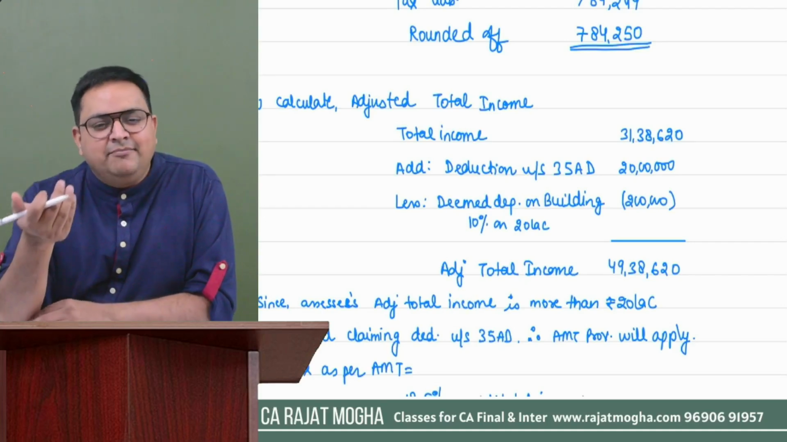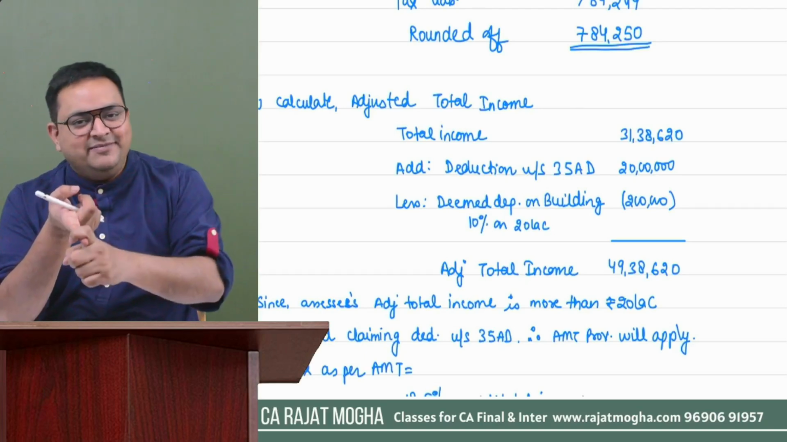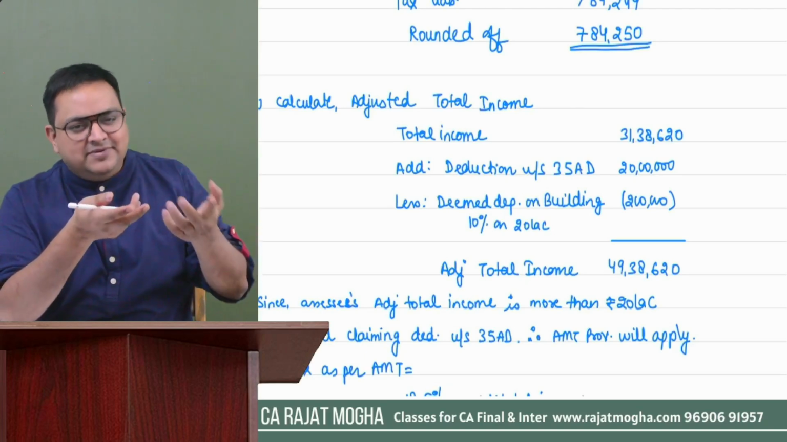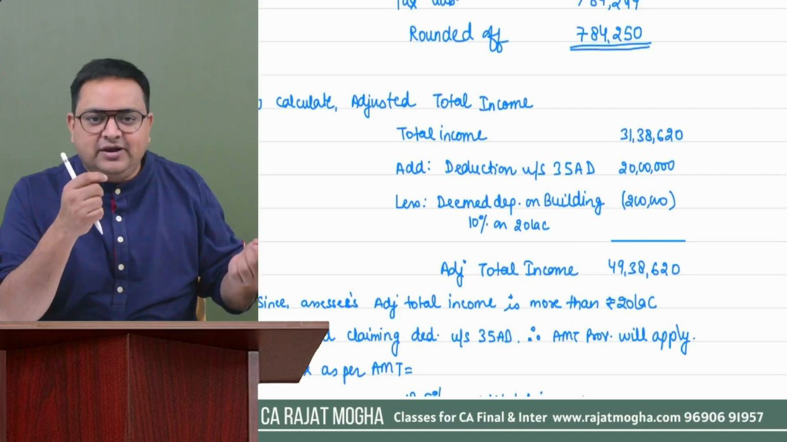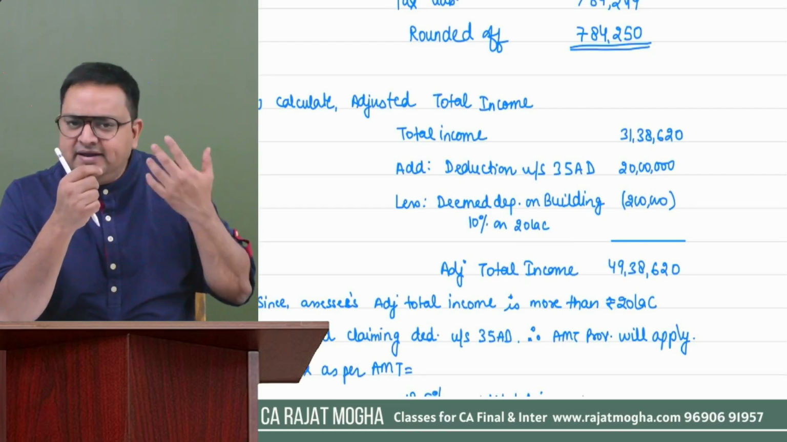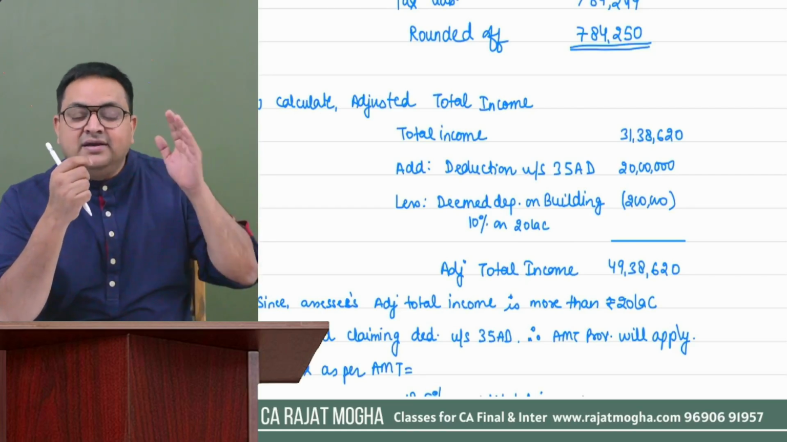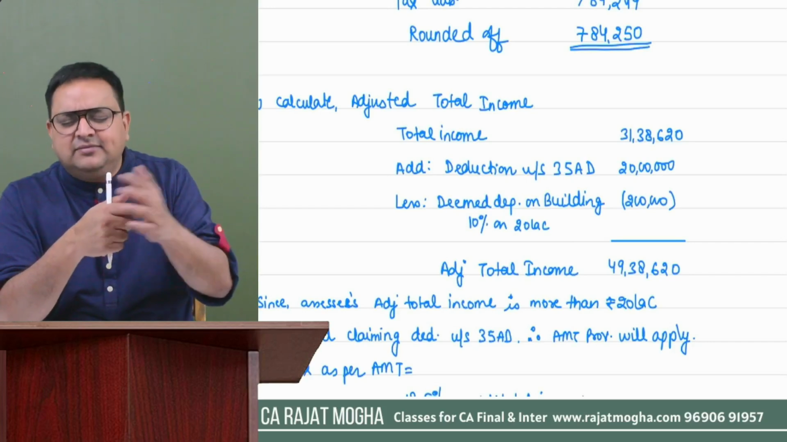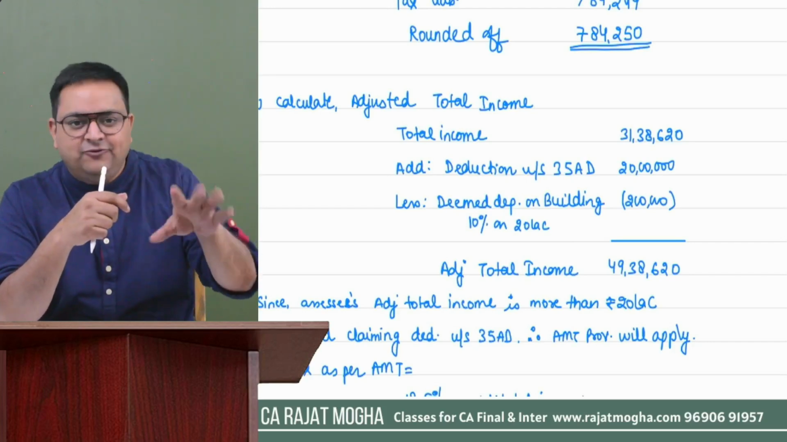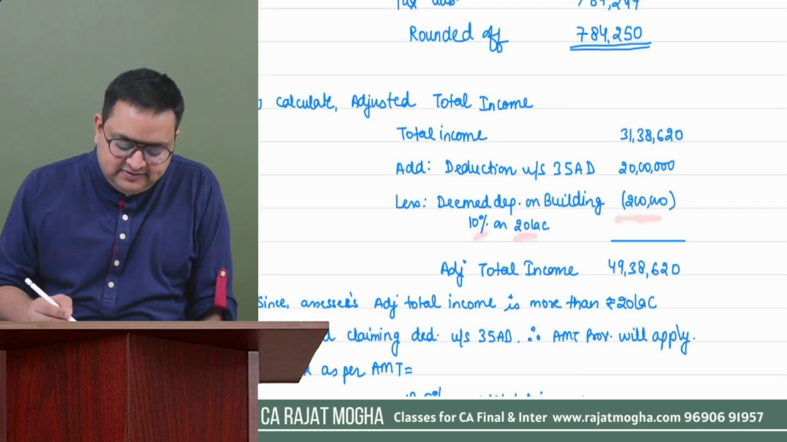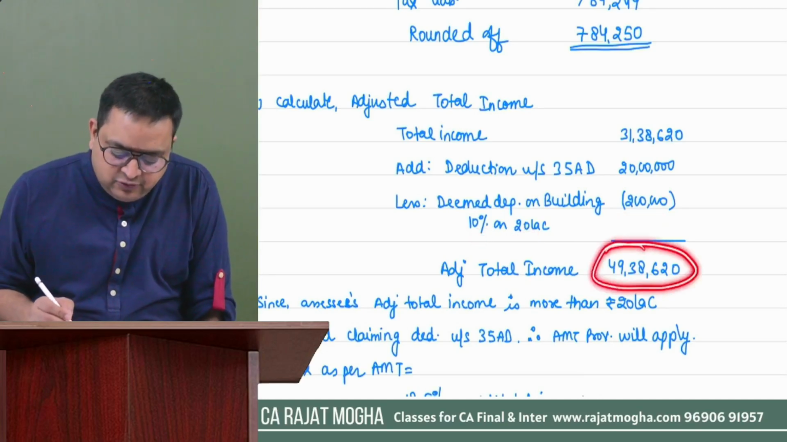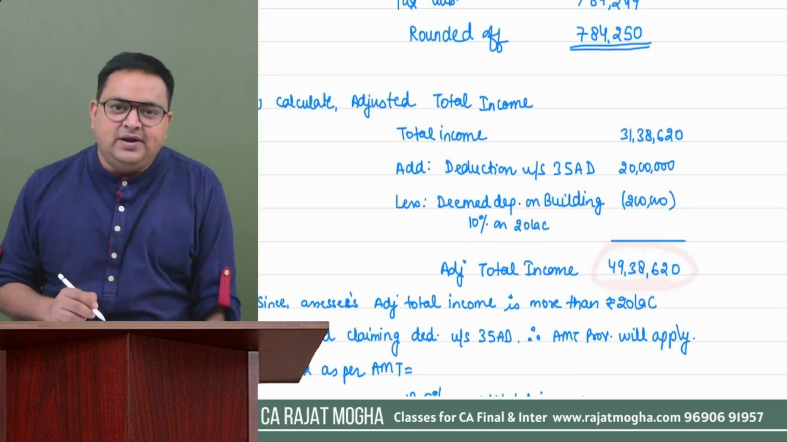10%. We understand building has three rates. If it is a residential building, 5%. If it's a business normal building, 10%. General rate is 10%. If it is a temporary building, then 40%. So here we'll take it as a normal building, 10% rate. And they have given us a date also, 15th July something. So that is the reason we will apply full depreciation. So 20 lakh at 10%, it would be 2 lakh depreciation. So our adjusted total income comes out to be 49 lakh 38,620.